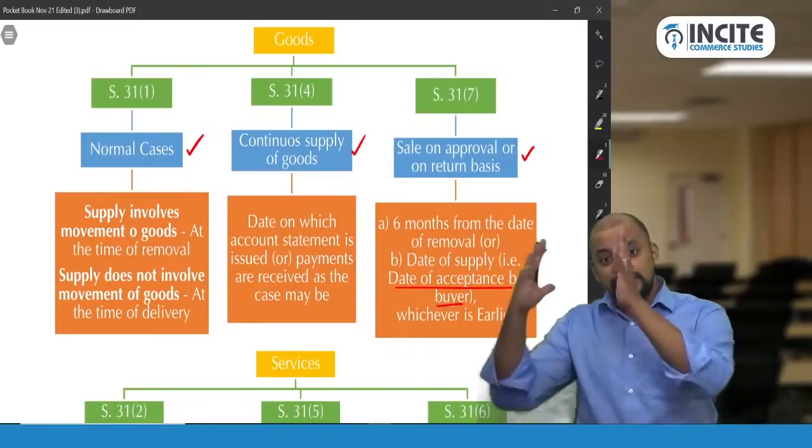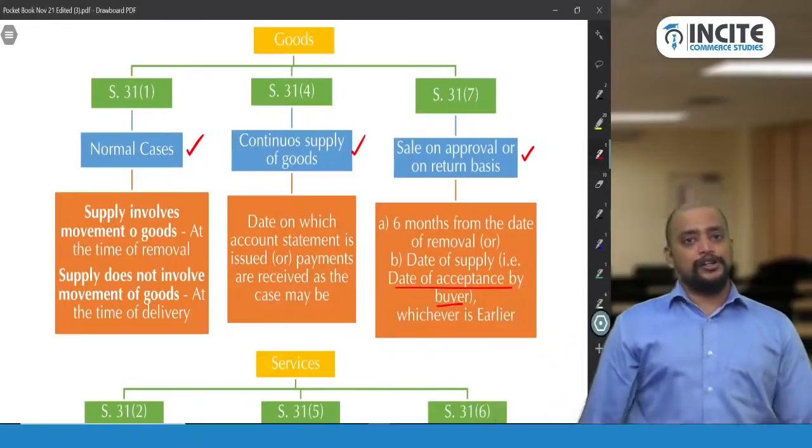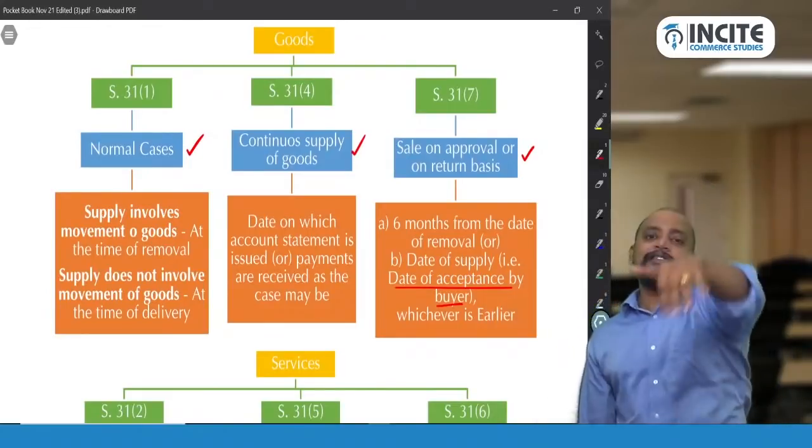When I say due date, that is the due date. You can give the invoice even before that date also. It does not mean we need to give the invoice only on that date.